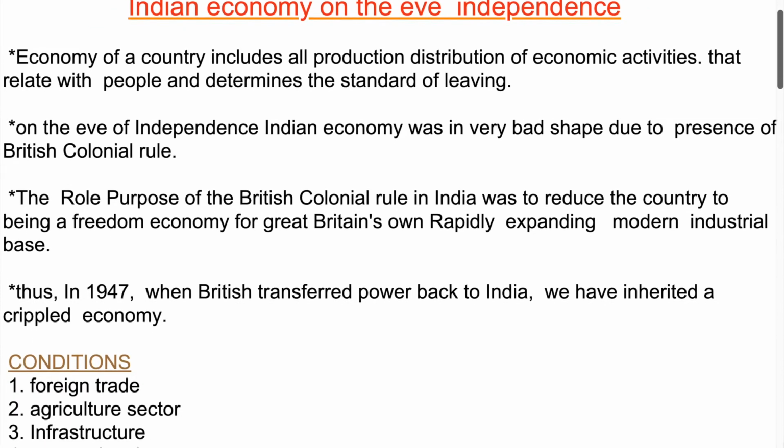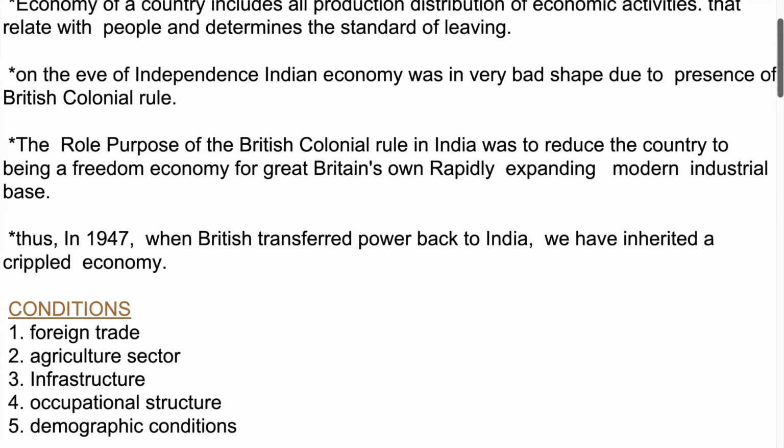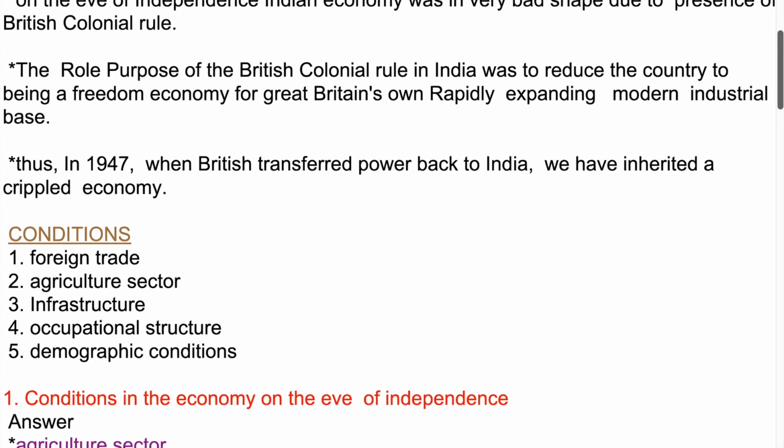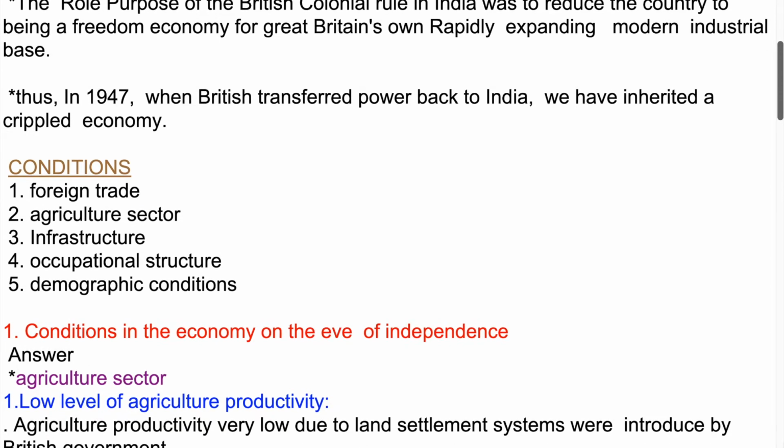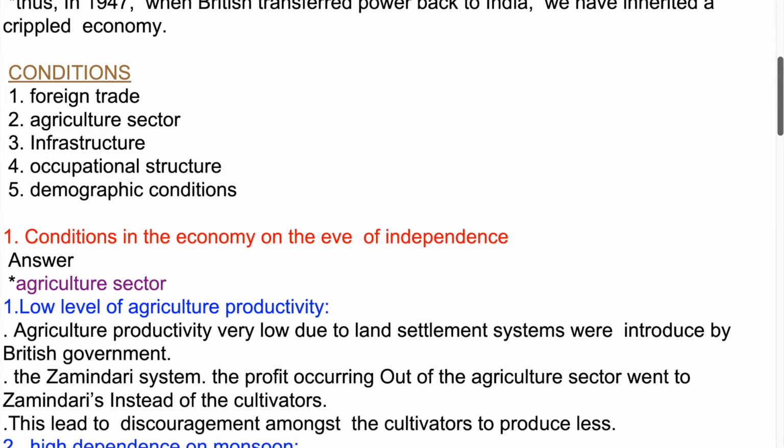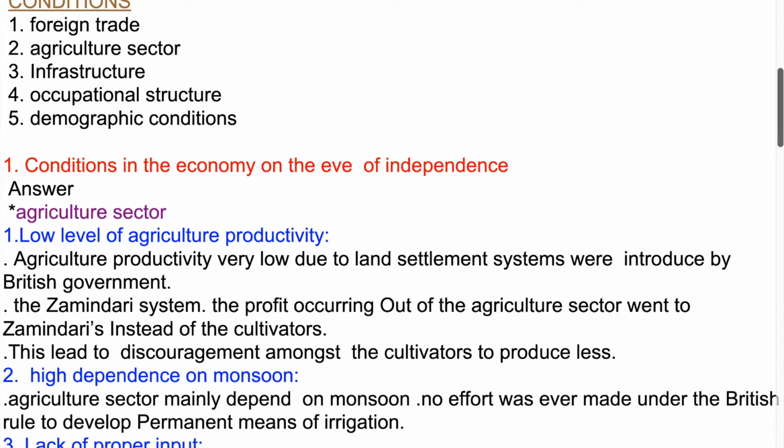The purpose of British colonial rule in India was to reduce the country to a feeder economy for Great Britain's own rapidly expanding modern industrial base. Thus, in 1947, when the British transferred power back to India, we inherited a crippled economy. Conditions: 1. Foreign trade. 2. Agriculture sector. 3. Infrastructure. 4. Occupational structure. 5. Demographic conditions.